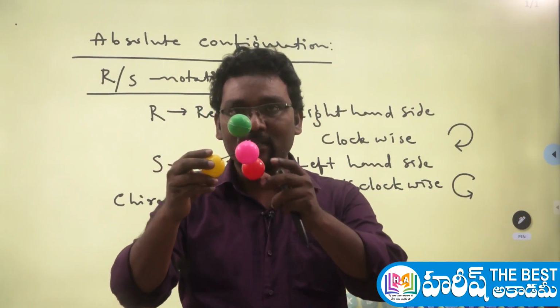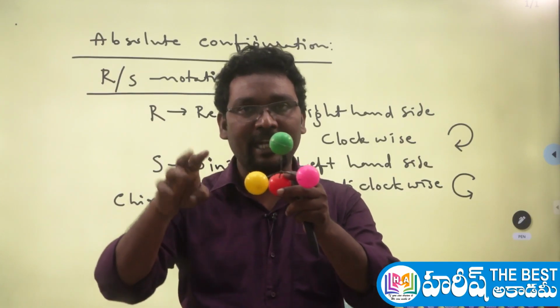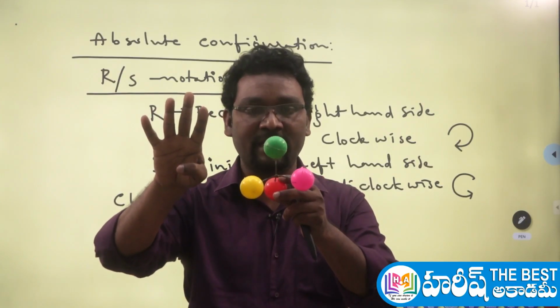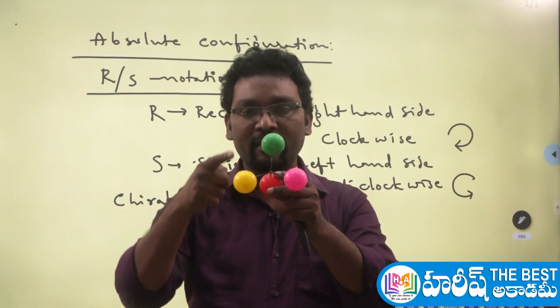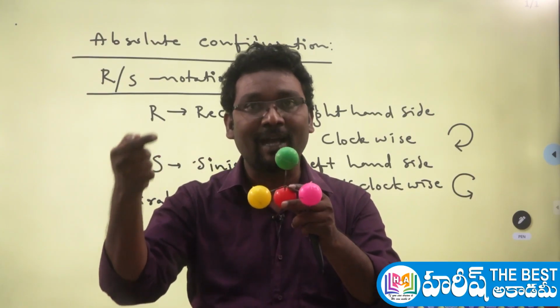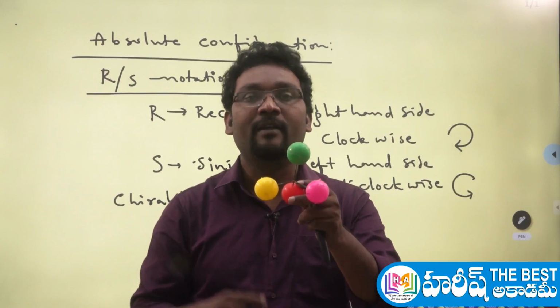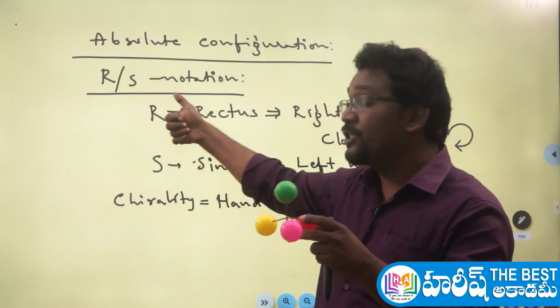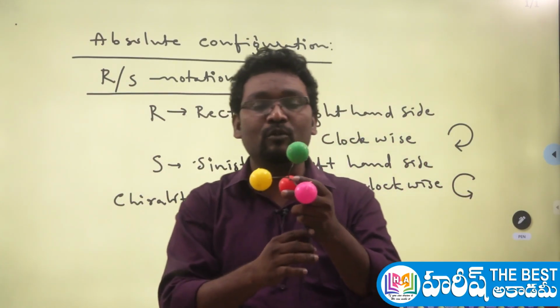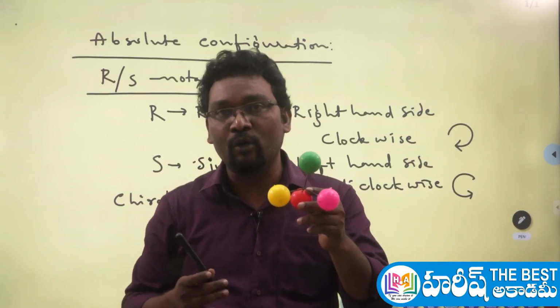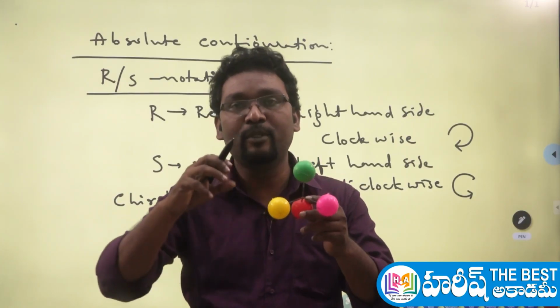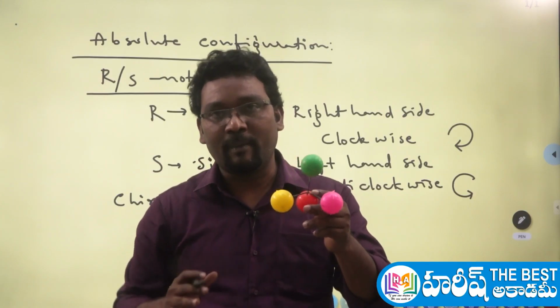Here, chiral carbon means one carbon can form 4 bonds only, it has tetravalence. So if those 4 bonds are with 4 different groups, yes, you can say that is the chiral carbon here. Now, this absolute configuration or RS notation is applicable to the chiral carbon atom only.